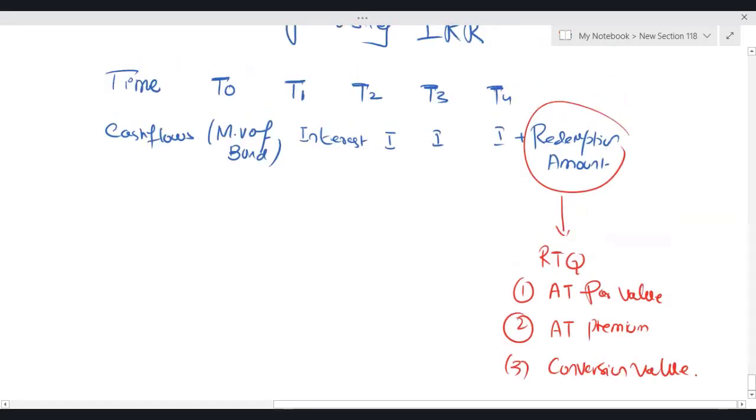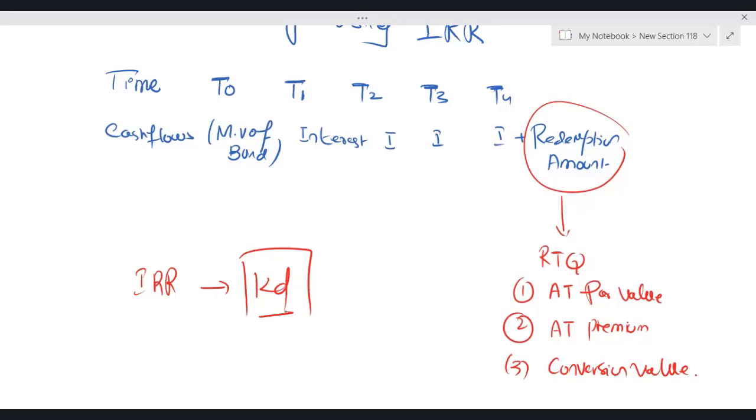So after writing all the inputs of the cash flows, the time zero market value of existing bonds and interest, by using IRR, whatever you get is going to be KD. It will not be KD (1 minus T), because I'm not putting interest as (1 minus T), which you can do. I'm just putting interest, so whatever you get will be KD.